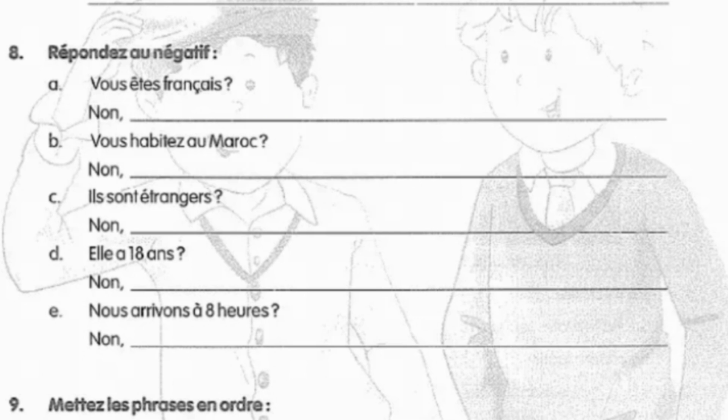Then in C part, "Ils sont étrangers" means are they strangers? No, "Ils ne sont pas étrangers." Then "Elle a 18 ans," is she 18 years old? No, "Elle n'a pas 18 ans." Then last part, "Nous arrivons à 8h" means are we going to arrive at 8 o'clock? Then no, "Nous n'arrivons pas à 8h."